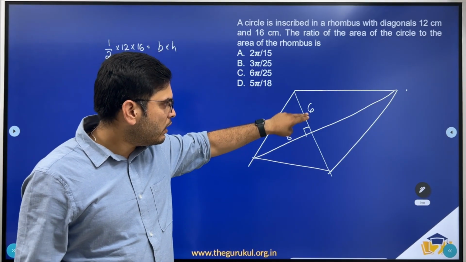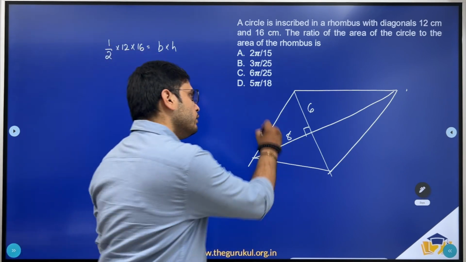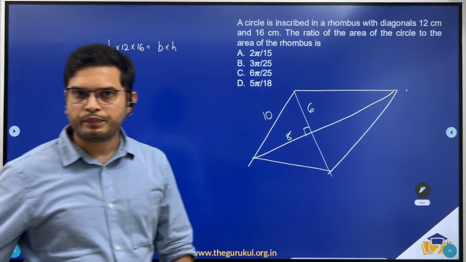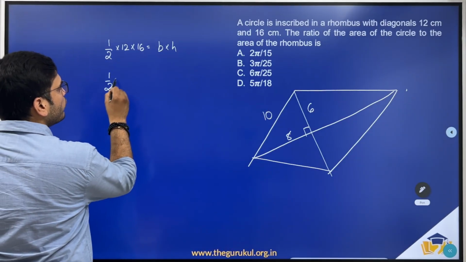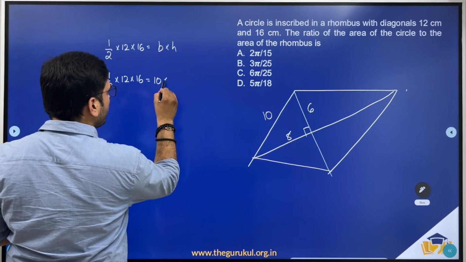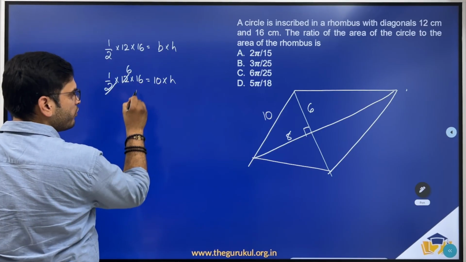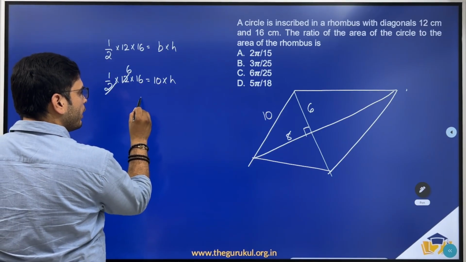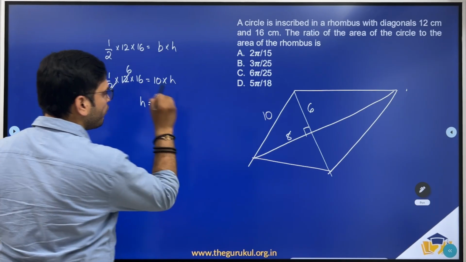So right angle triangle, now the perpendicular sides of the right angle triangle are 6 and 8, the hypotenuse should be 10, right? So the base of that rhombus is 10. So half into 12 into 16 is equal to 10 into h, right? Now this is 6 into 16 is 96, or h is equal to 48 by 5.